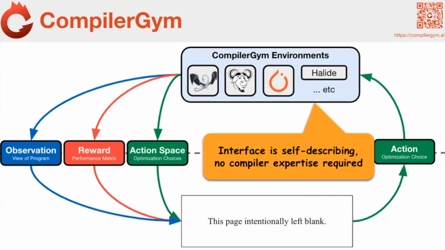And then the third part is that this is a self-describing interface. So you don't need to know anything about how the particular environment you're interacting with is implemented. You don't need to know how the compiler works. You can ask the environment for all of the capabilities you need in order to apply reinforcement learning. So it's essentially one giant abstraction between the gnarly C++ APIs that the compiler is typically written in, and the nice, straightforward, high-level, very simple Python API that we want reinforcement learning or machine learning researchers to be able to play around with.